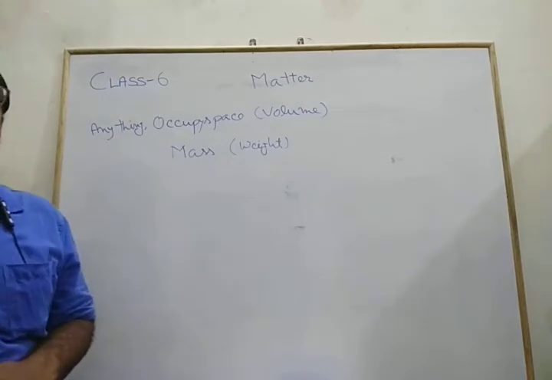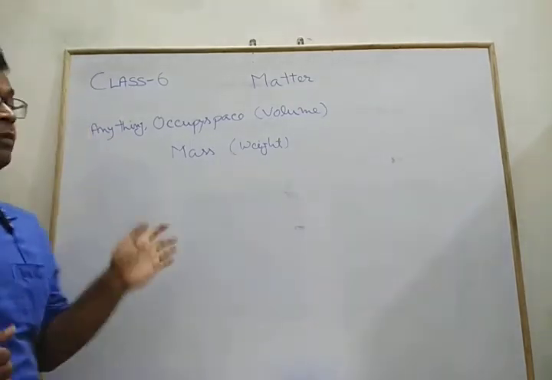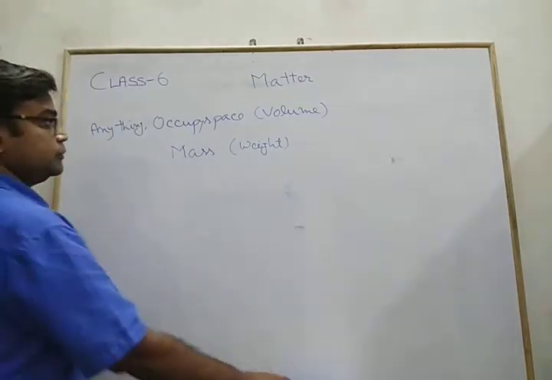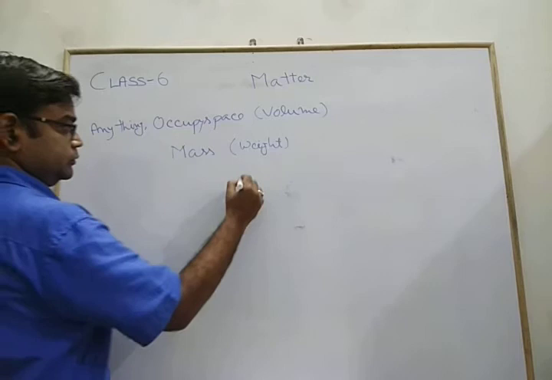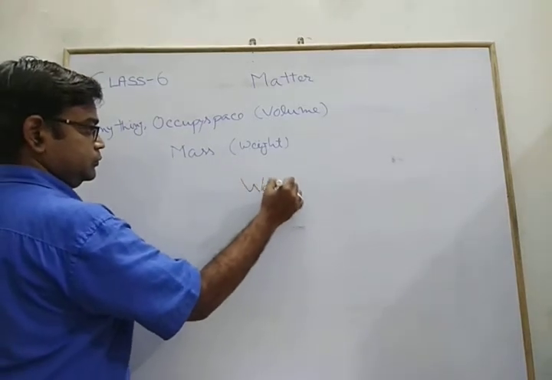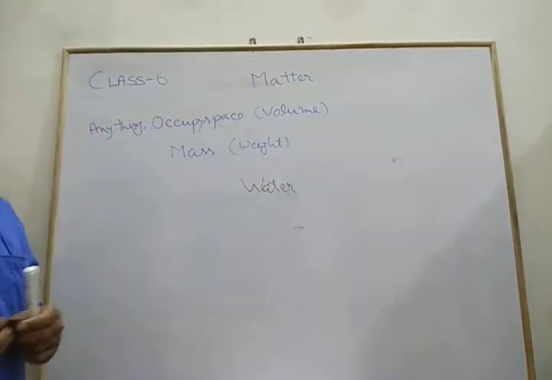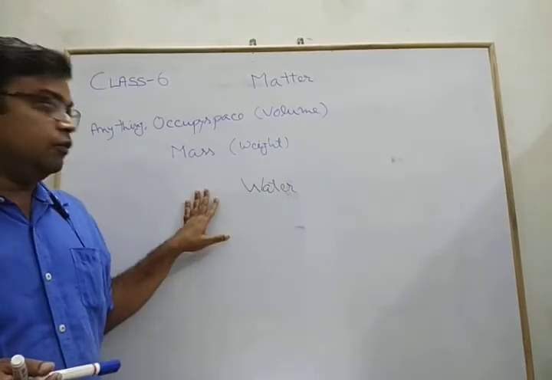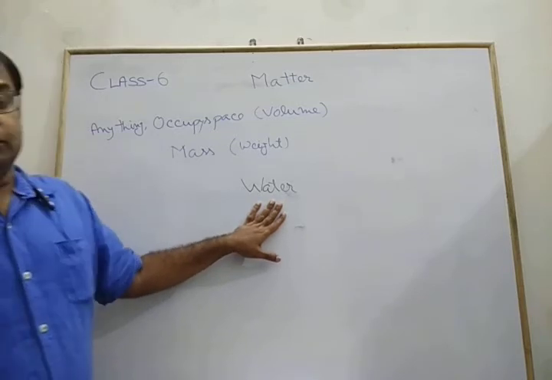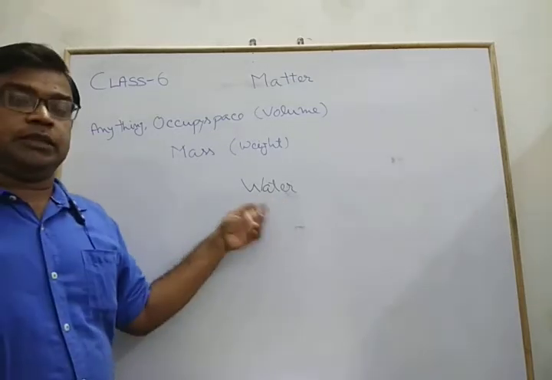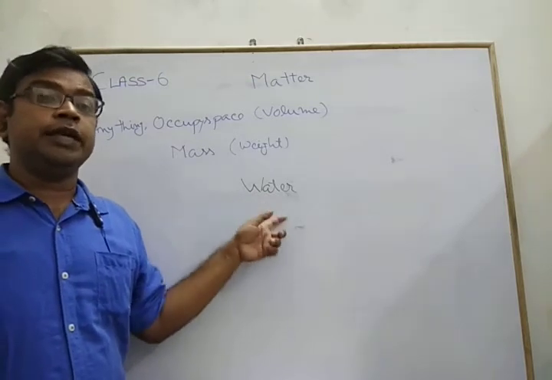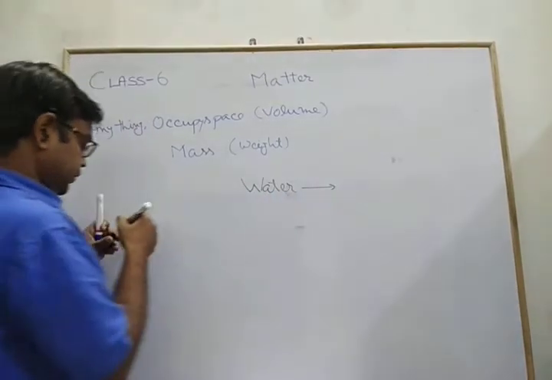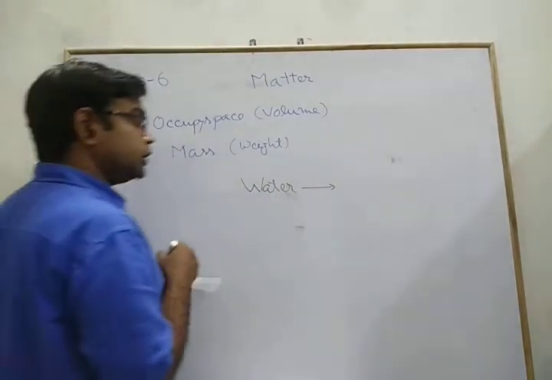Now, from observation, we find that the same kind of matter has three different forms. Suppose we have water. Generally, water is the general form of that substance. If we give heat to that water, we get water vapor.